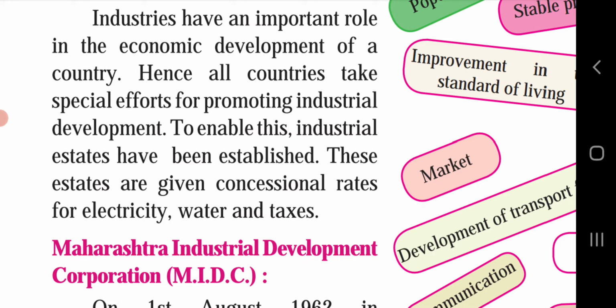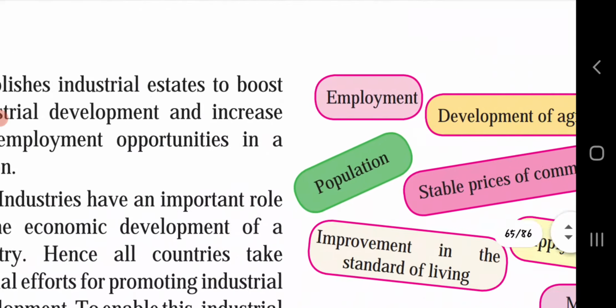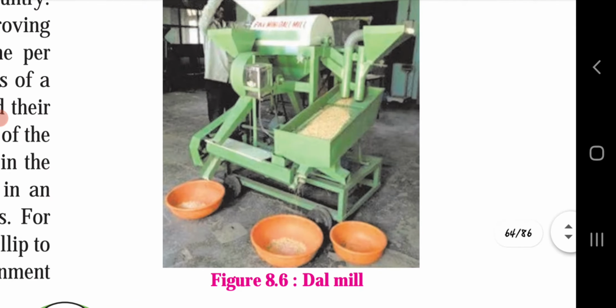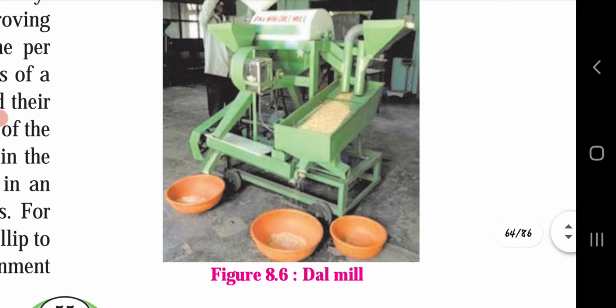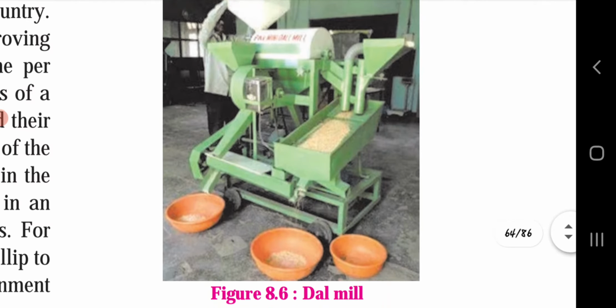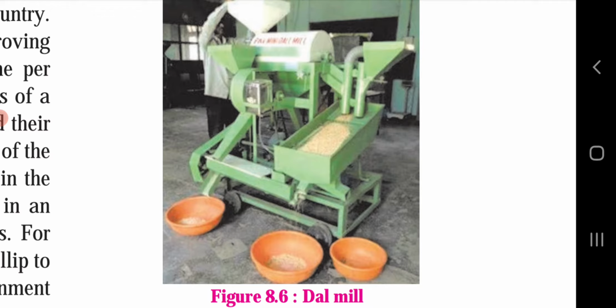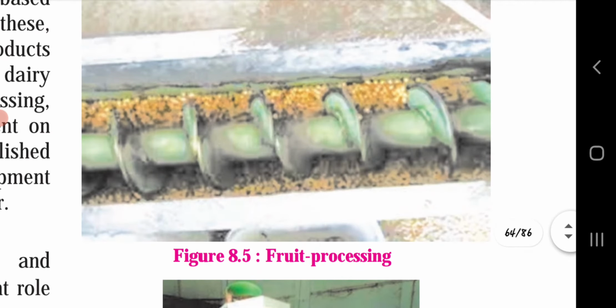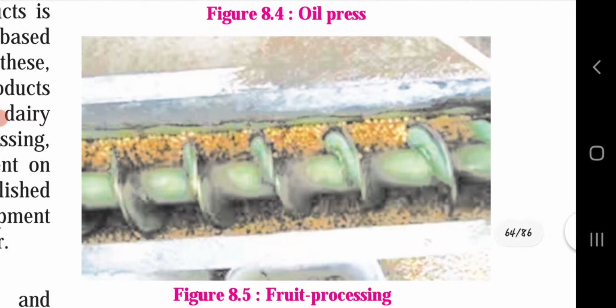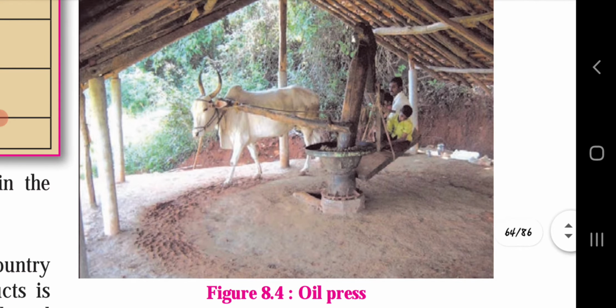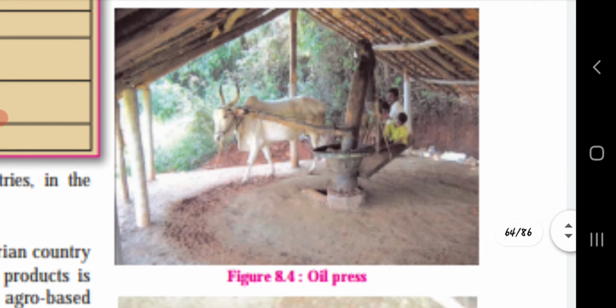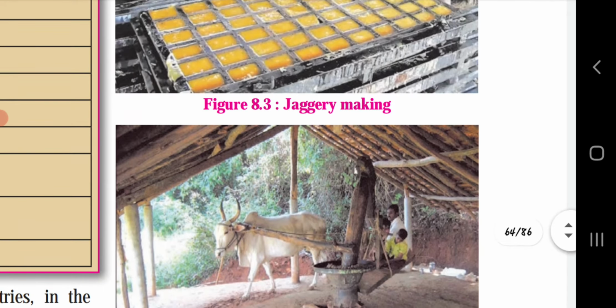Something we had left on this side. Figure 8.6, dal mill, they had given. You can see the dal mill is polishing the dal or removing the skin of the dal. Again, fruit processing is done here. You can see different fruits are being processed. Oil press is done here. This is the old way of pressing oil. Now we have different methods also. Jaggery making. This is another process of making jaggery.